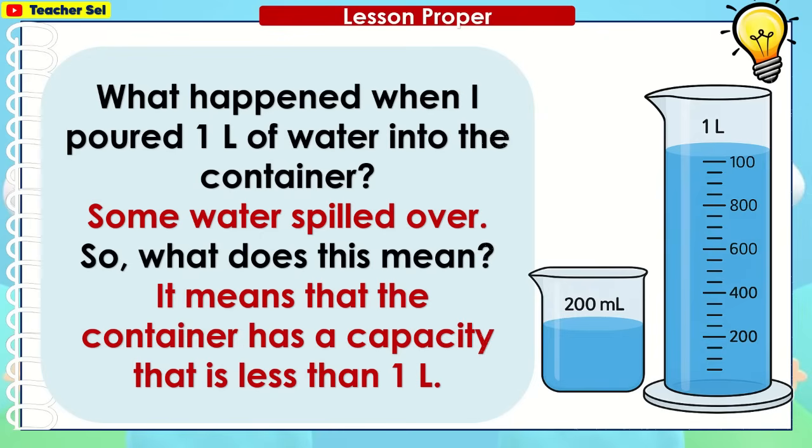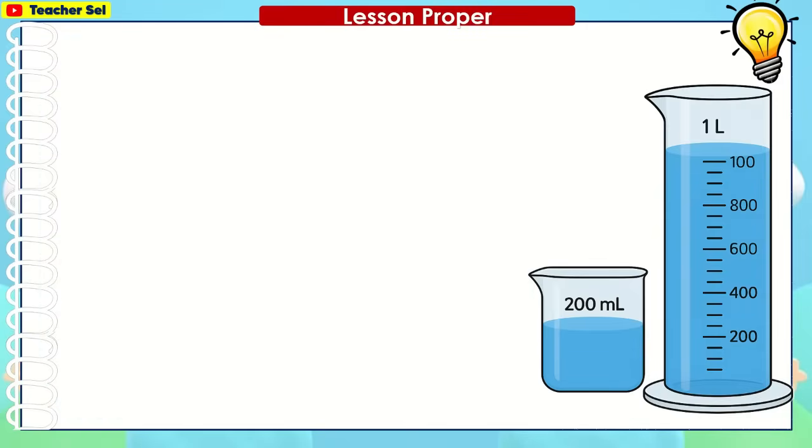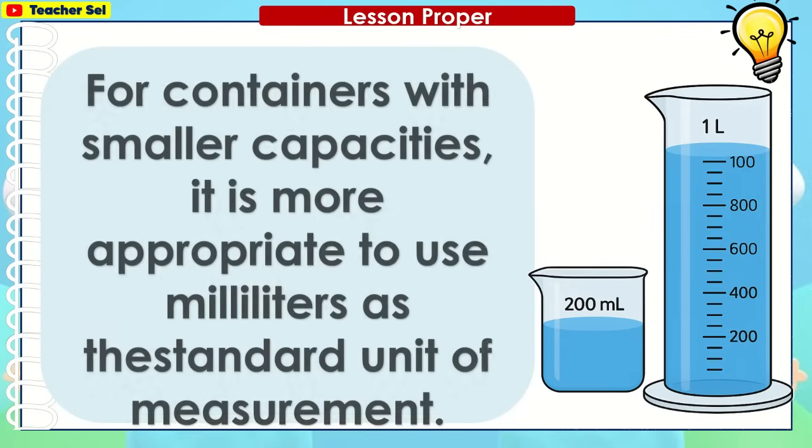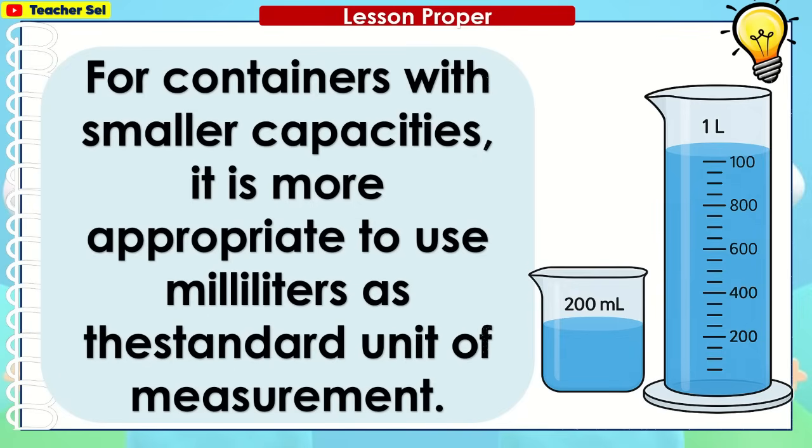It means that the container has a capacity that is less than 1 liter. In this case, the more appropriate standard unit of measurement to use is the milliliters because the capacity of the container is less than 1 liter. For containers with smaller capacities, it is more appropriate to use milliliters as the standard unit of measurement.